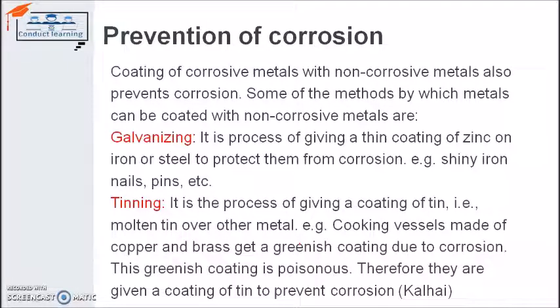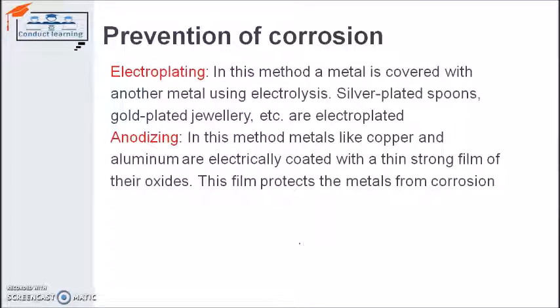Cooking vessels etc. are made up of copper and brass. They become greenish due to corrosion. So to protect them, we provide tinning also. Electroplating. Electroplating is a process of providing a cover of another metal on a first metal. Silver plated spoons, gold plated jewelry etc. are examples of electroplated metals in which we protect a metal by providing a layer of another metal.